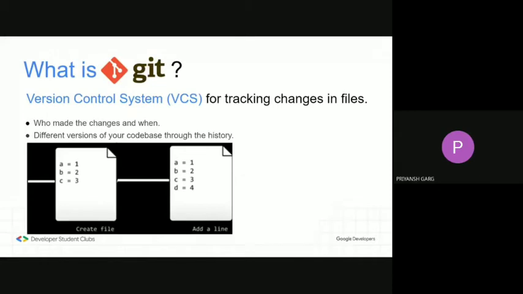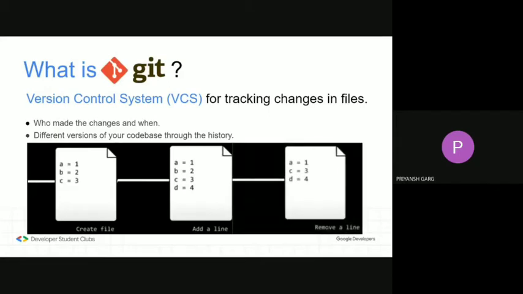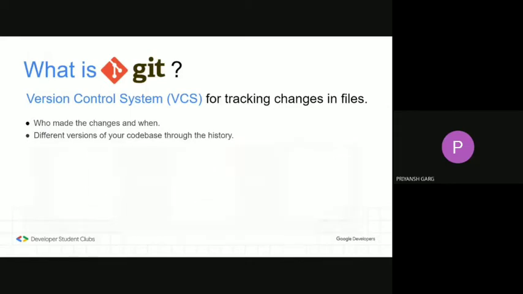And then maybe later you want to remove that line. So you remove the line from the file and create a new version of your code base. For this new version also, you write a small message, "remove a line", to explain what changes you made after the last version. Git will automatically attach your identity with all the versions you create. And then whenever you like, you may go back to any version in your code base history and see how your code base looked like back then, or go to any line and see why this line was written and who wrote it. But is it the only software which does that?